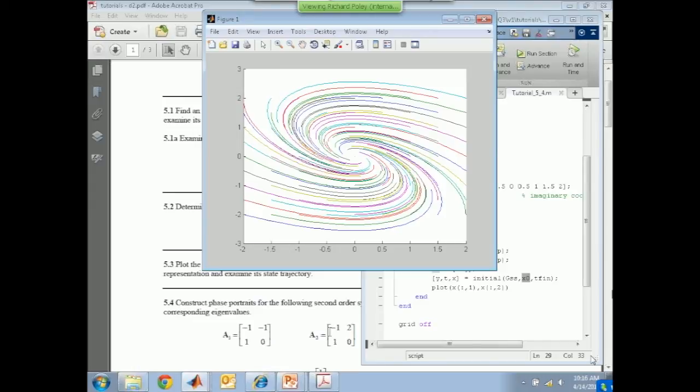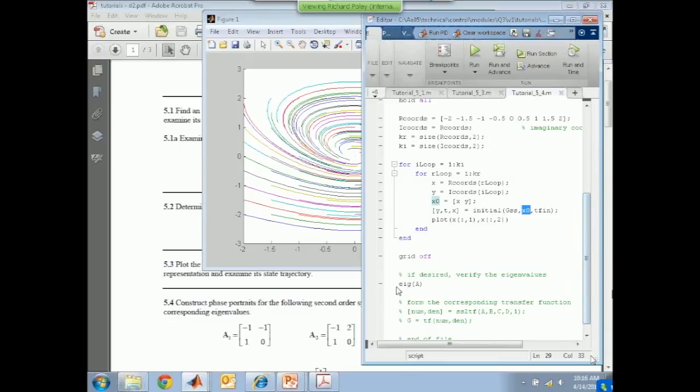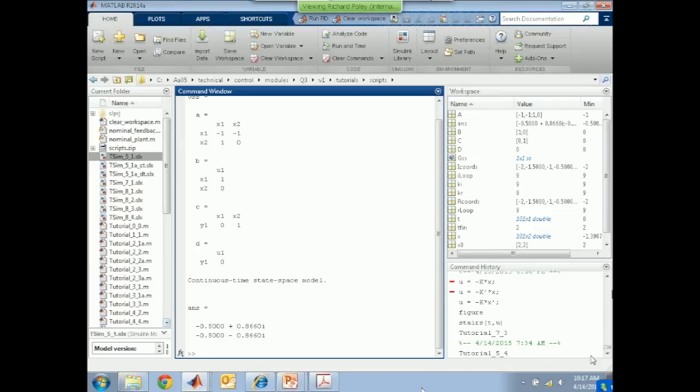That's exactly right. Now, in the script, at the bottom, I've got this command here, eig_a. Remember, eig does the same thing as pole. It tells you where the eigenvalues or the poles are. They're the same thing, but it takes the matrix into account rather than the transfer function. And it tells me that our eigenvalues are at -5, that's the real part, plus or minus j 0.866. So indeed, we have complex conjugate eigenvalues, and they're stable.